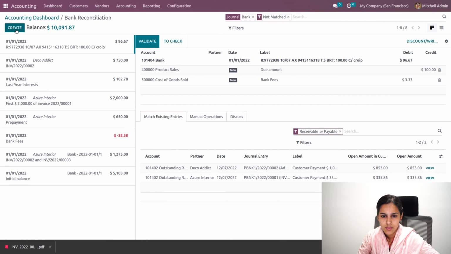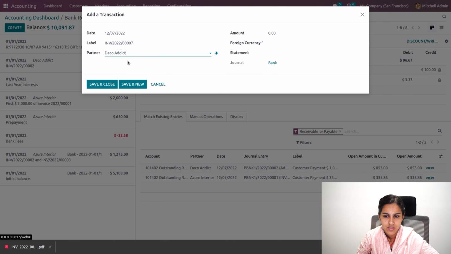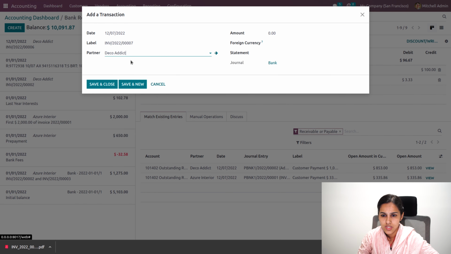So the label has been provided, and Deco, 147 for 6 as well, and we'll be having one more, that is 147. Deco as the partner, 147 is the amount, the statement amount, and the statement is added.